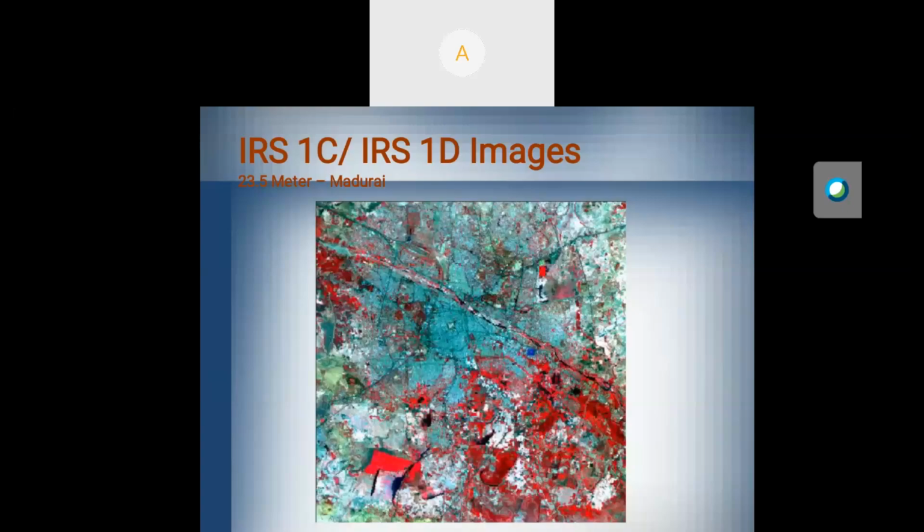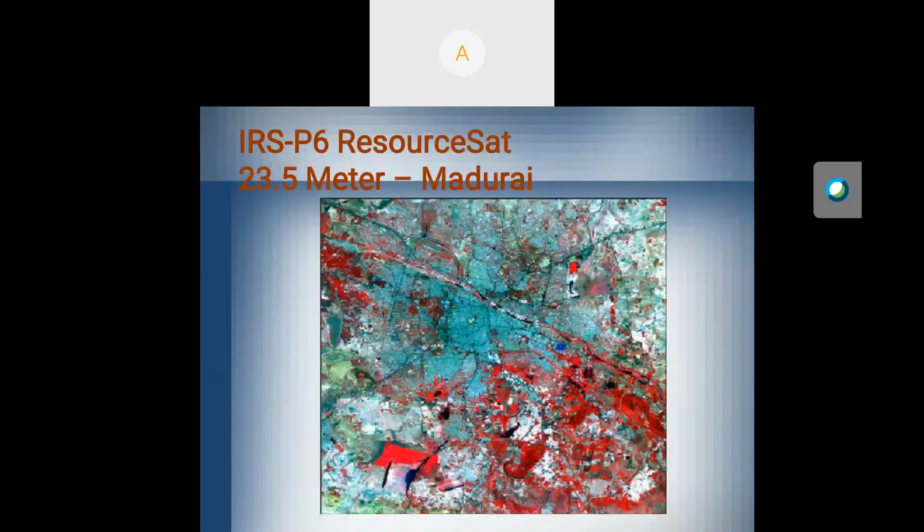This is an example of IRS 1C, 1D images. This image has 23.5 meter resolution. Again, IRS P6 Resourcesat is currently in use. These images support 23.5 meter resolution, this one of Madurai. You can see the difference between these two images. This is 23.5 meter, and here you can see only 2.5 meter.